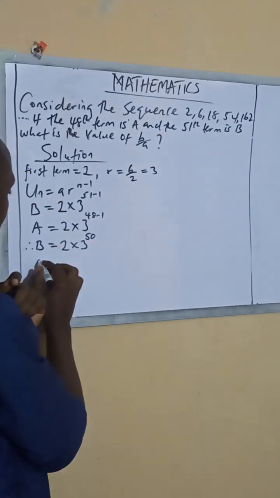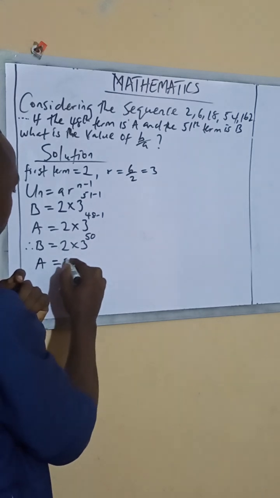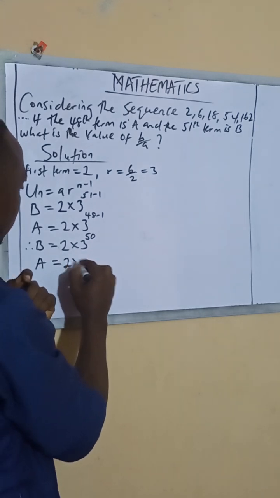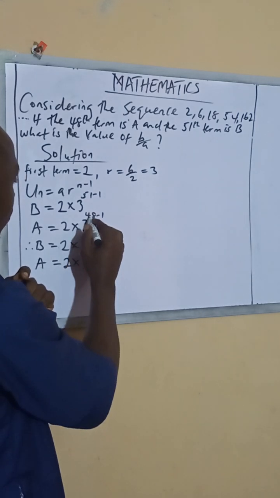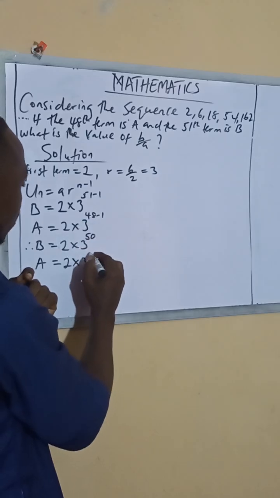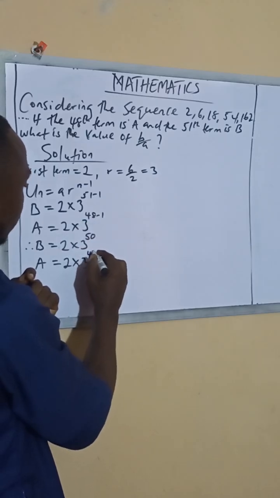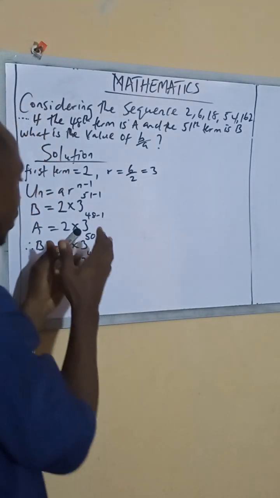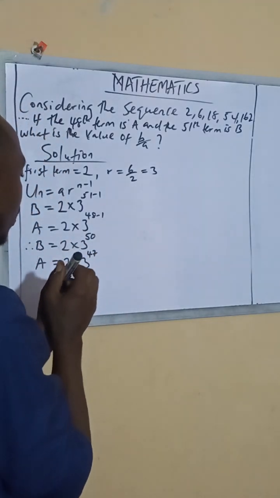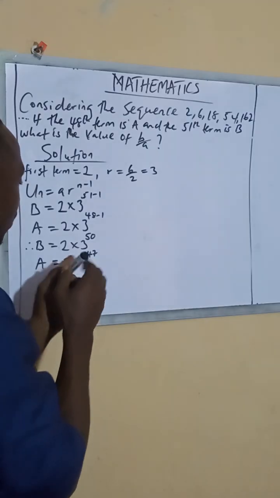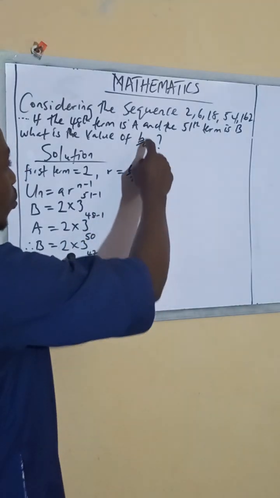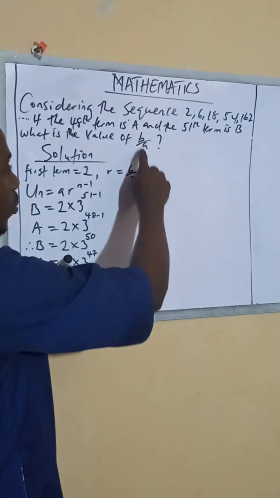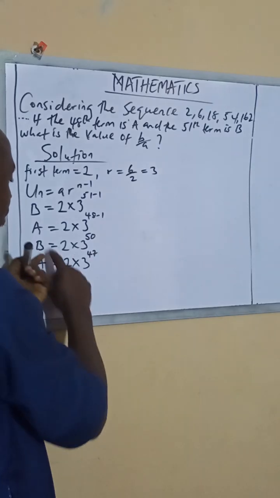Now for the A, if you subtract 41 minus this one, it will give you what? 20. It will give us 47. Now the next thing we will do is divide them. We will divide B divided by A.